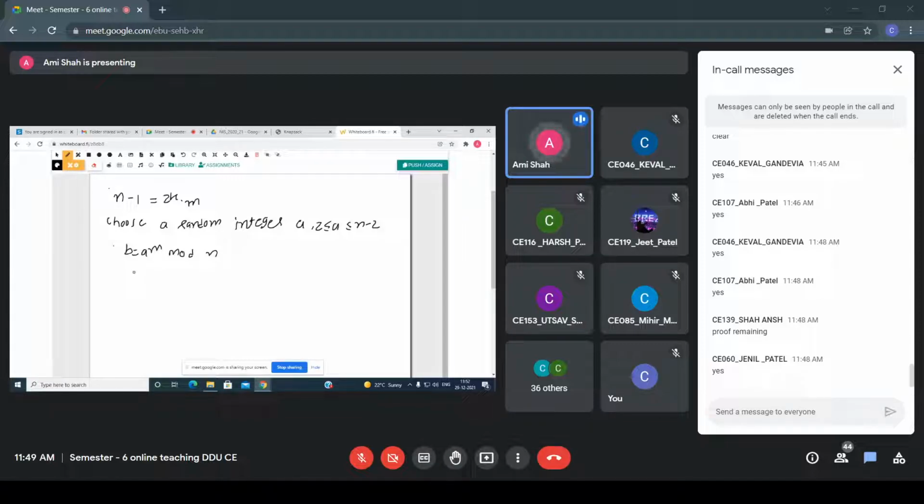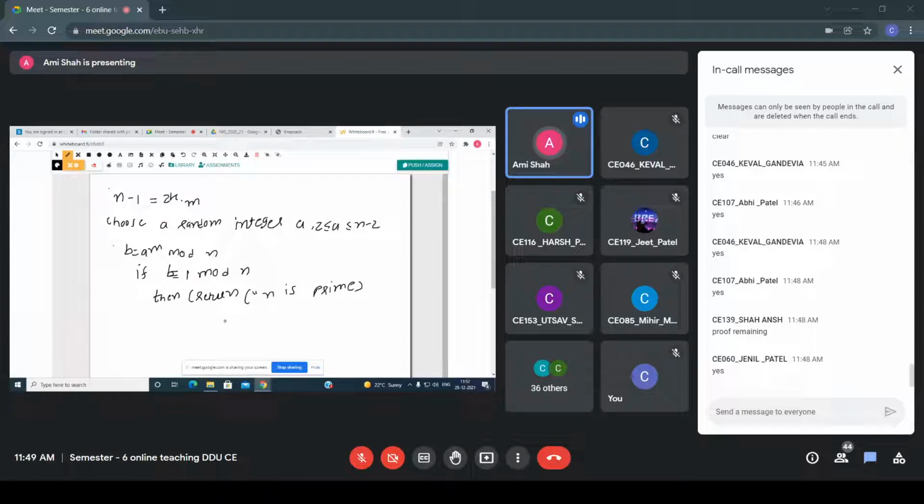Then check if b is congruent to 1 mod n. If b is congruent to 1 mod n, then it returns n is prime, meaning probably prime.